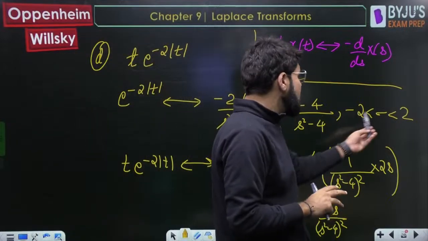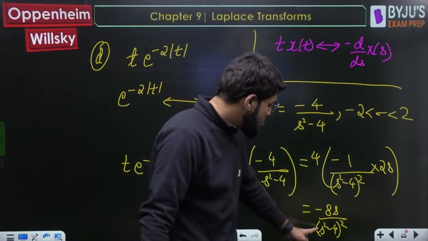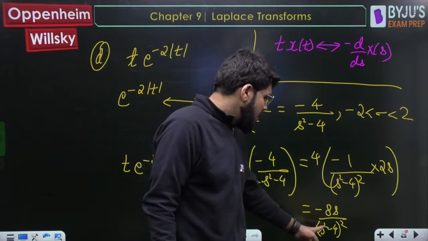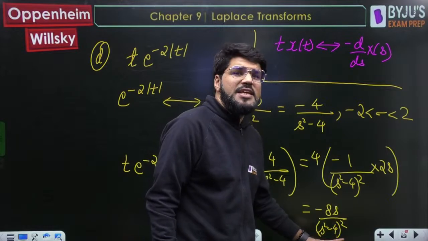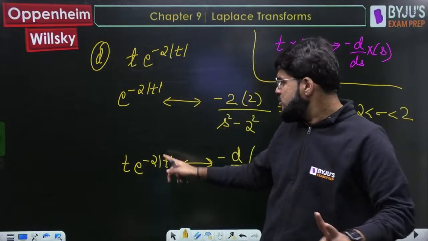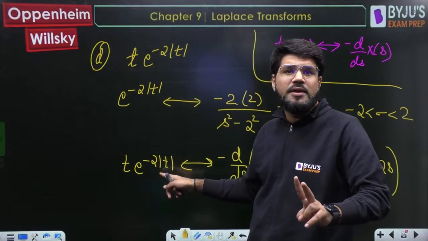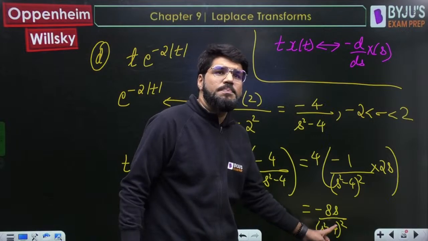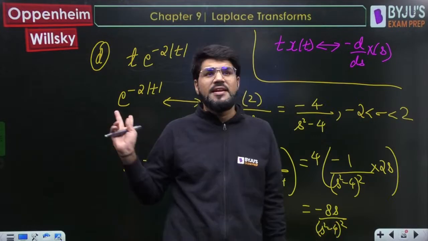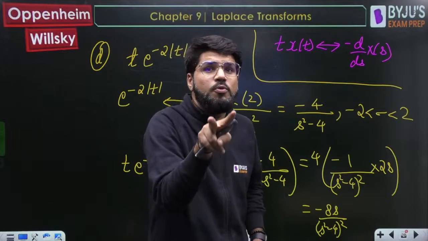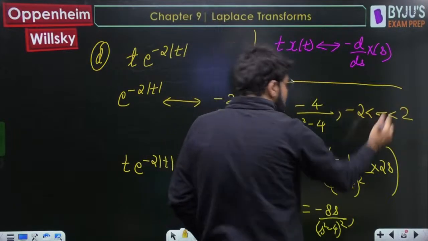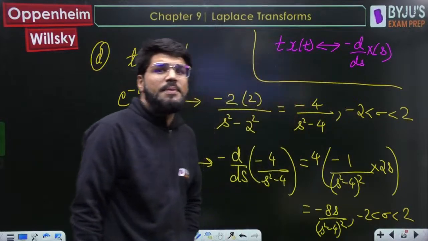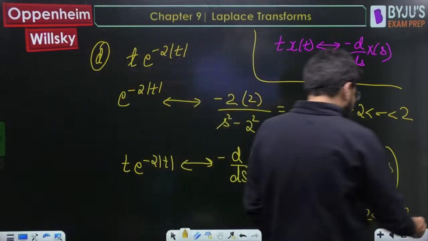Now, what about the ROC? Will the ROC change? Look into this. S square minus 4 whole square. What about the poles? When you solve s square minus 4 equal to 0, s equal to plus minus 2. And signal is two-sided because of e power minus a mod t. There are two poles, minus 2 and plus 2, and signal is two-sided. So ROC should be between two poles, a strip. So that means there is no change in the ROC. It will be like this only. Minus 2 less than sigma less than 2. Any doubts, keep asking me.